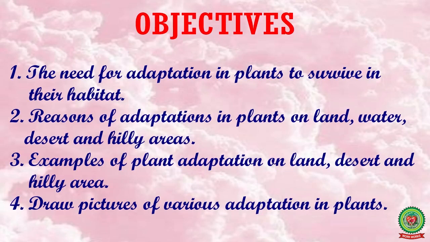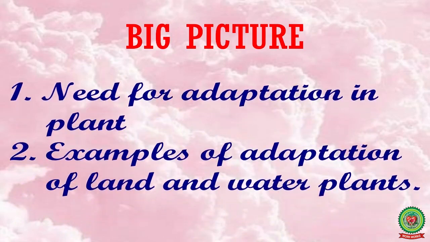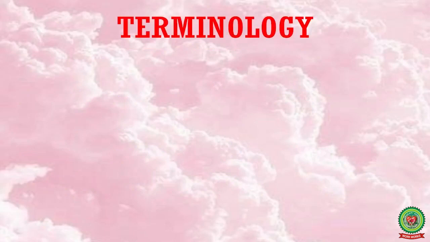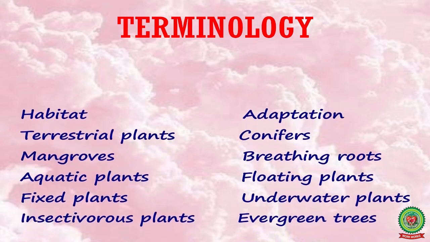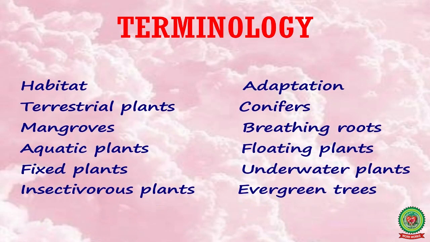In this chapter, we will also study the need for adaptation in plants and examples of adaptation of land and water plants. The terms in this chapter are habitat, terrestrial plants, mangroves, aquatic plants, fixed plants, insectivorous plants, adaptation, conifers, breathing roots, floating plants, underwater plants, evergreen trees.